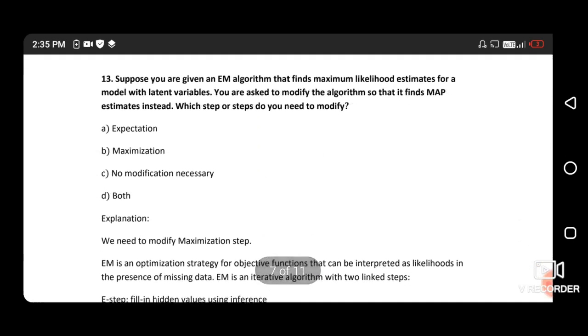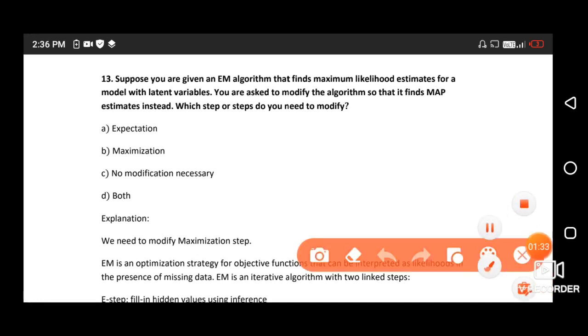Next question. Suppose you are given an EM algorithm that finds the maximum likelihood estimation for a model with latent variables. You are asked to modify the algorithm so it finds the MAP estimate instead. Which step do you need to modify? So the right answer is modify the maximization step. Option number B is correct.